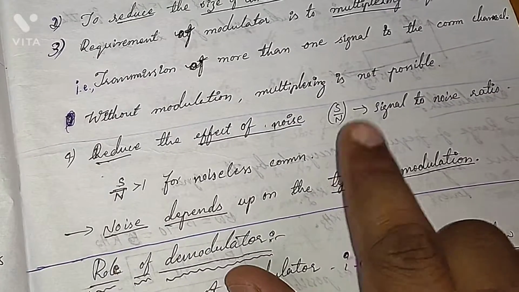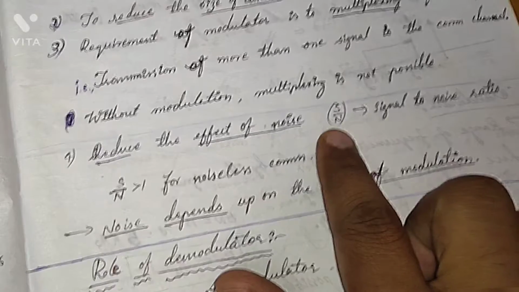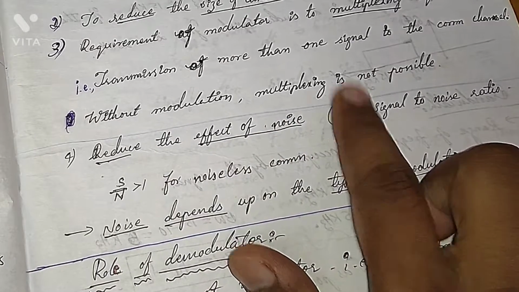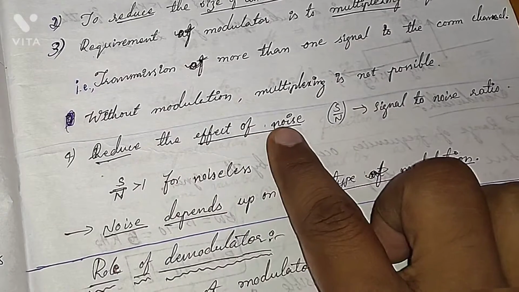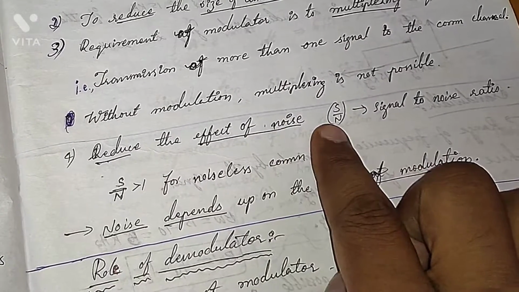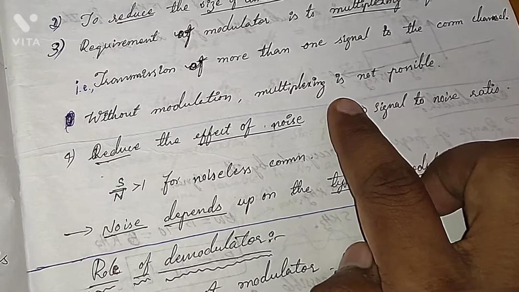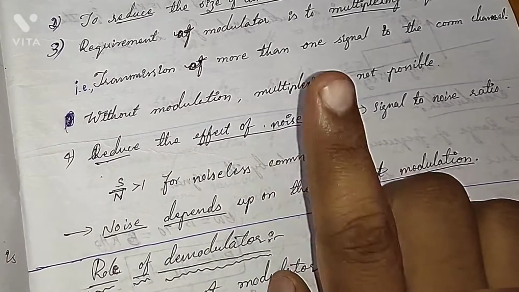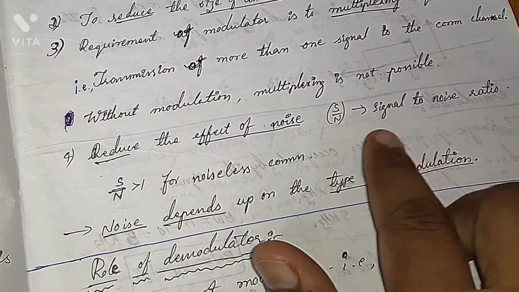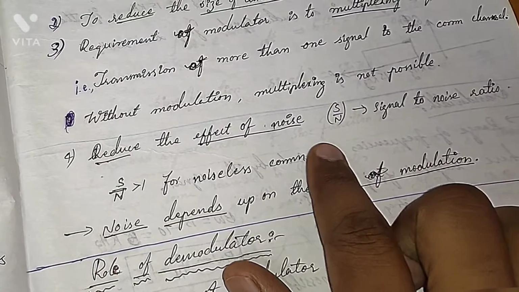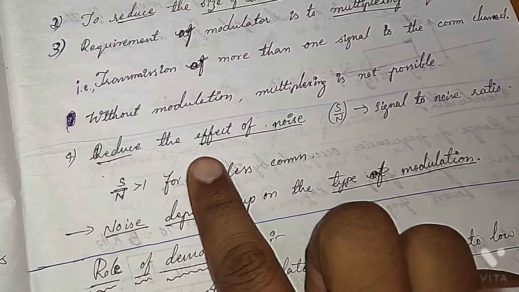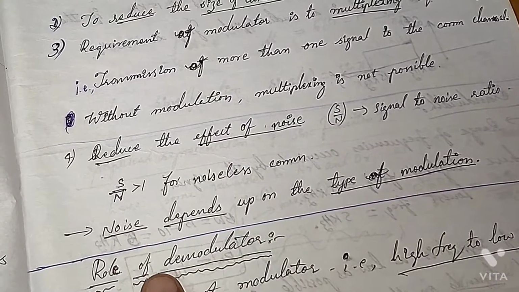The only thing we can do is later on reduce the noise, and the other thing we can do is to increase the signal power. So as of now we are increasing the signal power, and with that the effect of noise is also reduced. Why? Because we are using a carrier frequency, so they are not affected. So we are selecting such frequencies, and these are the four things, right?